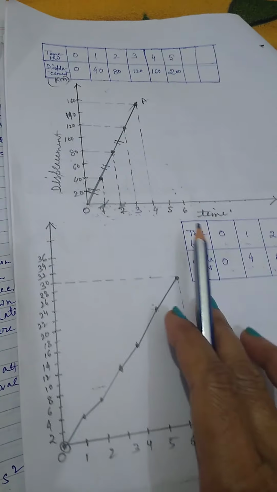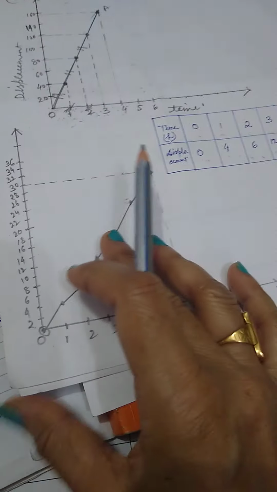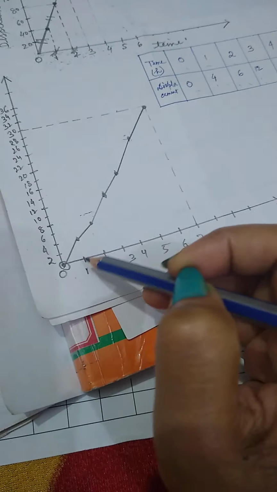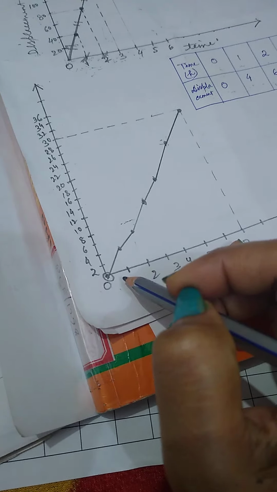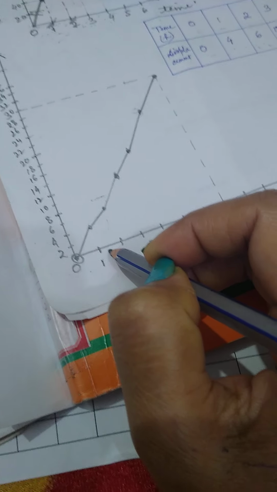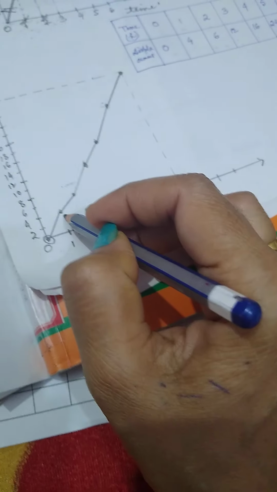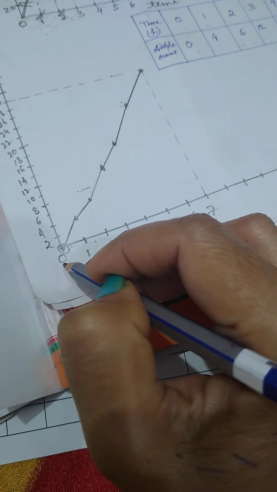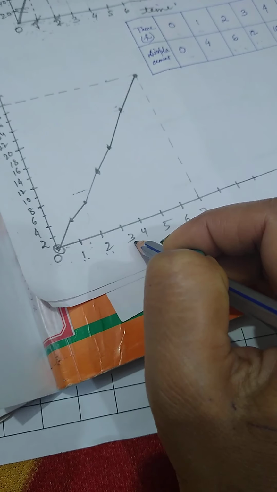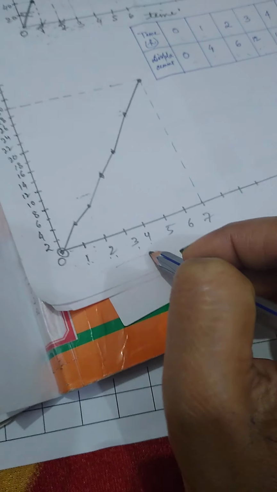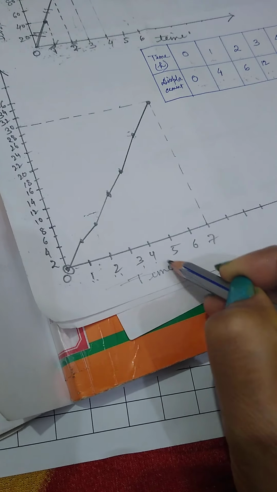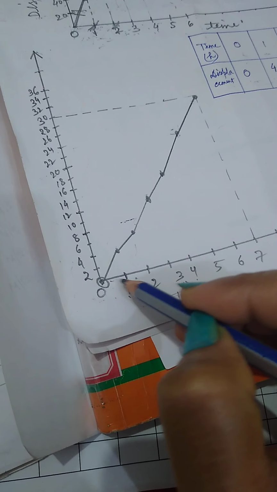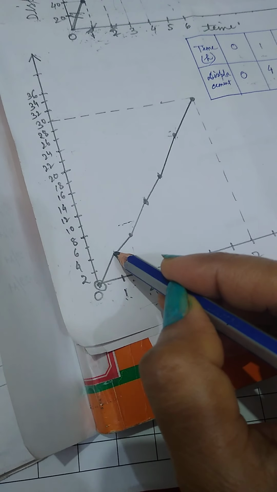So this type of motion, in which the body is traveling unequal distances in equal intervals of time, here the time interval is the same because from 0 to 1, then 1 to 2, then 2 to 3, 3 to 4. Here the time interval is the same, but the distance traveled, you can see for the first 1 second the distance is 4.